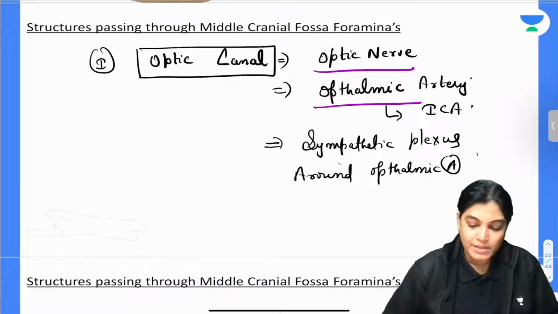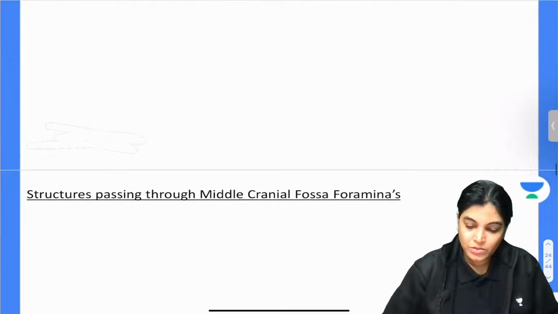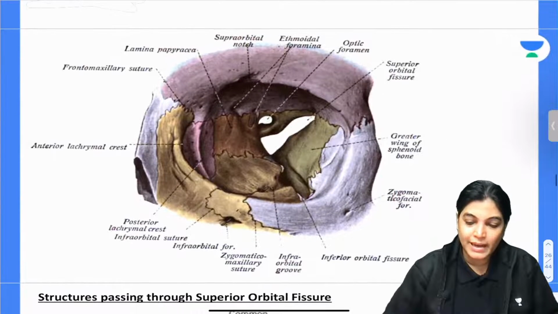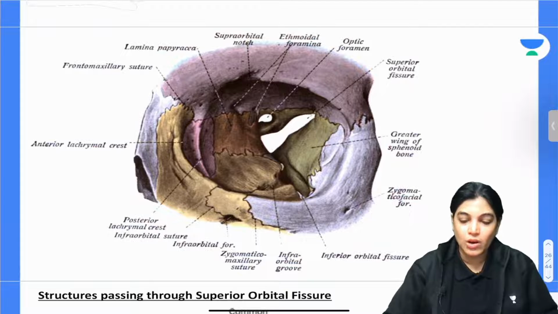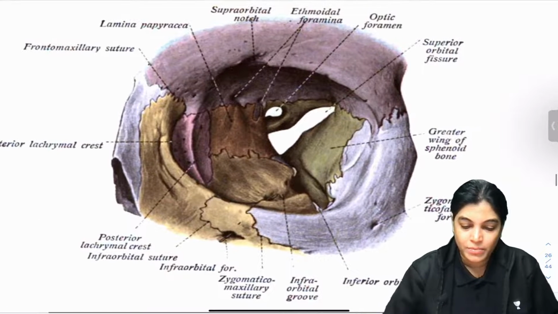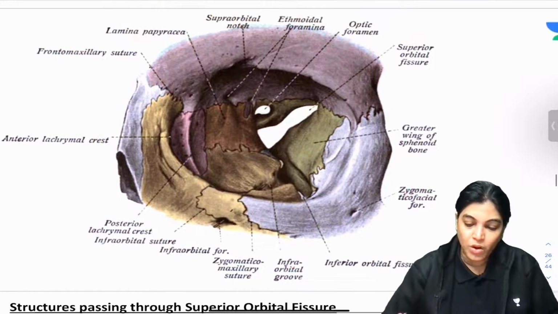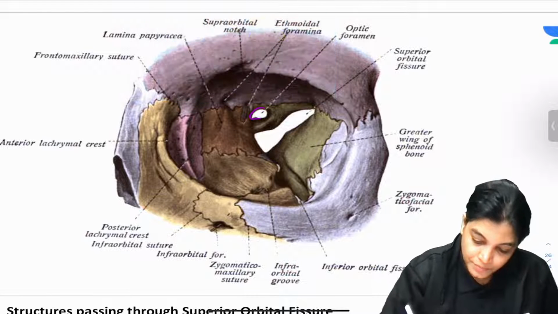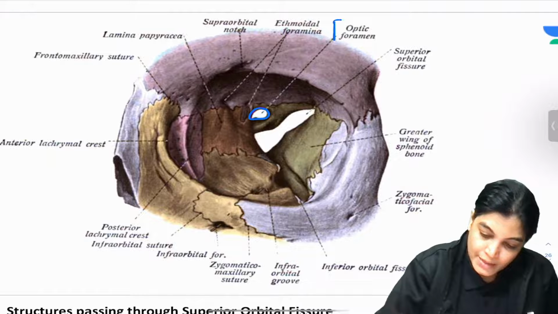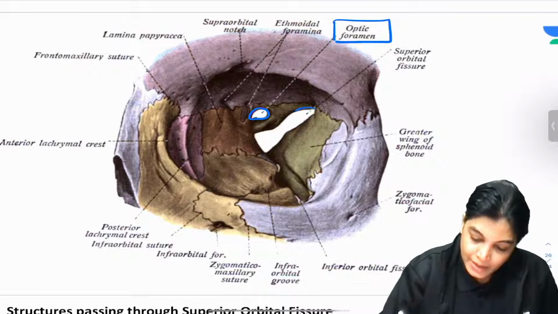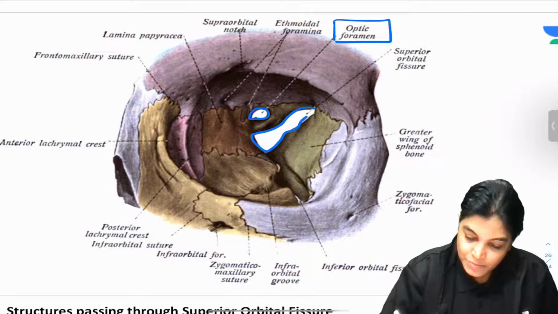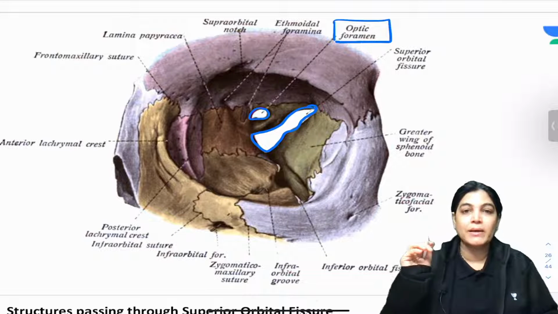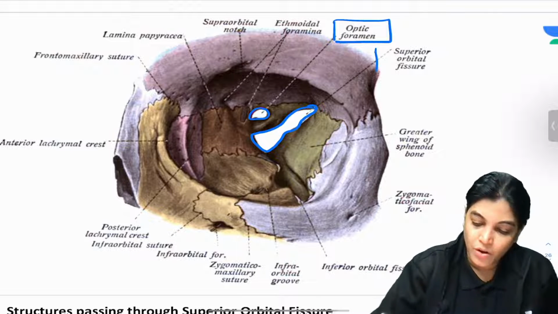Now structures passing through the superior orbital fissure. For that I would like to show you this diagram. Let me enlarge it. This is the orbit. This diagram shows the orbit, and you can see this opening here, that is the optic canal or optic foramen, and an irregular retort shaped structure also lying close to the apex of the orbit is the superior orbital fissure.